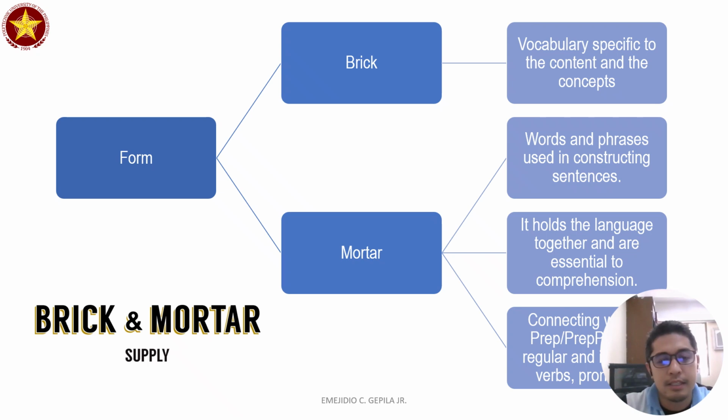Now, in the case, let us say, of brick and mortar supply. Now, a form is highly divided into two main aspects. Number one is bricks, related to vocabulary specific to the content and the concepts. However, mortar is referred to the words and phrases used in sentences. It's sometimes referred to also as how the language is being held together, and lastly, how words are related or connected to one another.